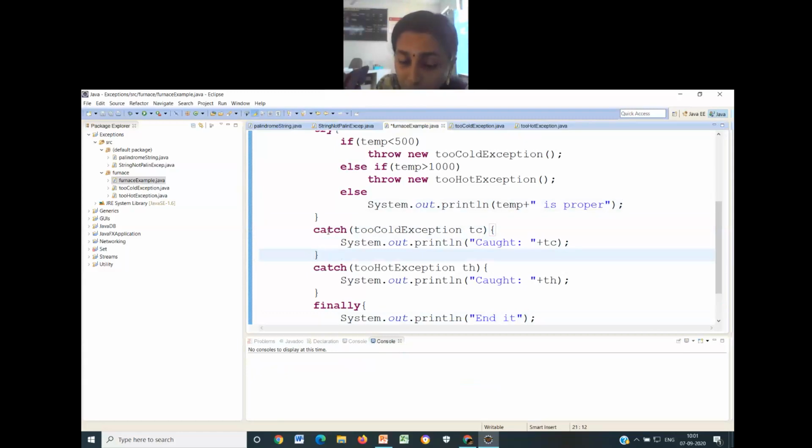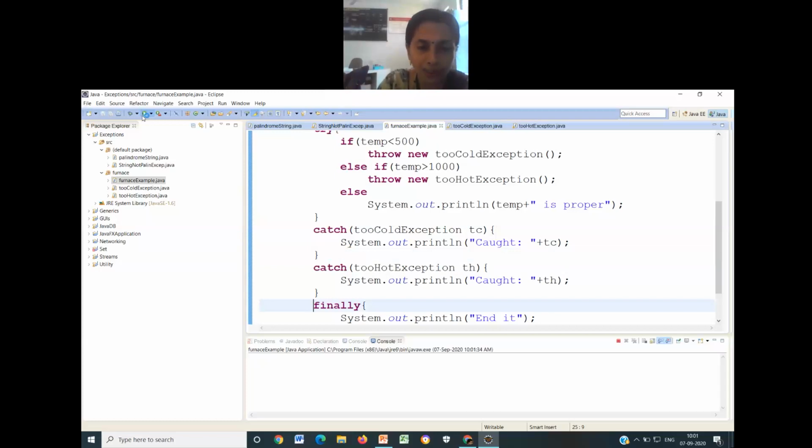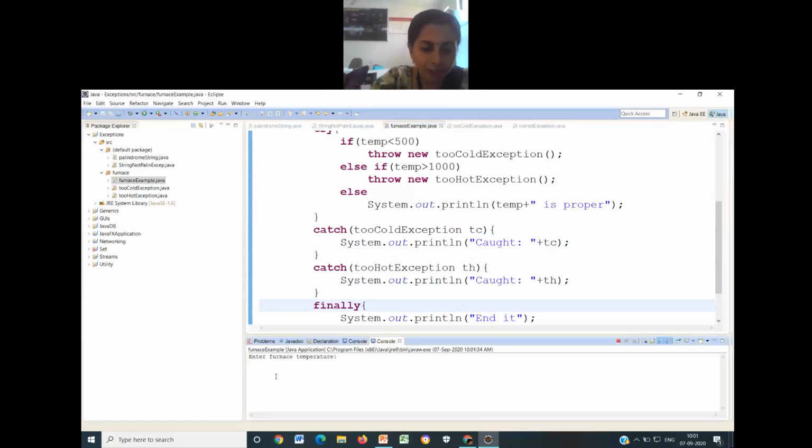So what is this finally block doing here? Finally block will get executed in whatever thing you do. Suppose I rerun this. Finally doesn't have anything to do with catch blocks. Suppose I write 900. It has printed, it is proper and ended. So the finally block doesn't have anything to do with the catch block or the try block. It will be printed by default. That is why the finally block is called finally. It is the final thing to be done.